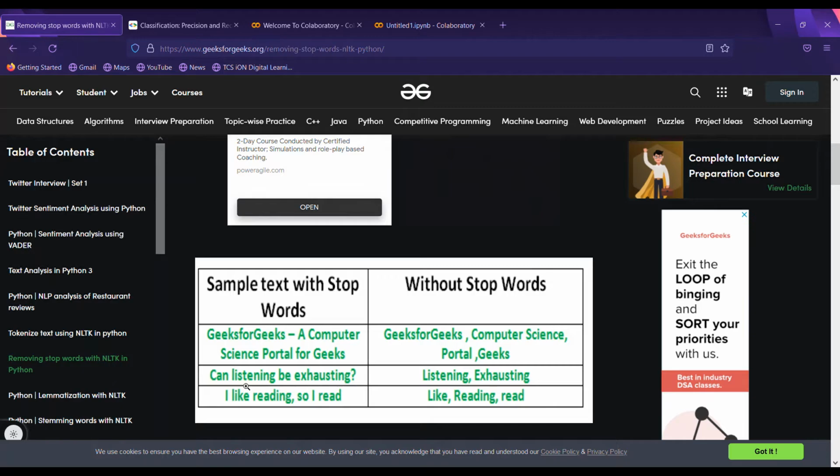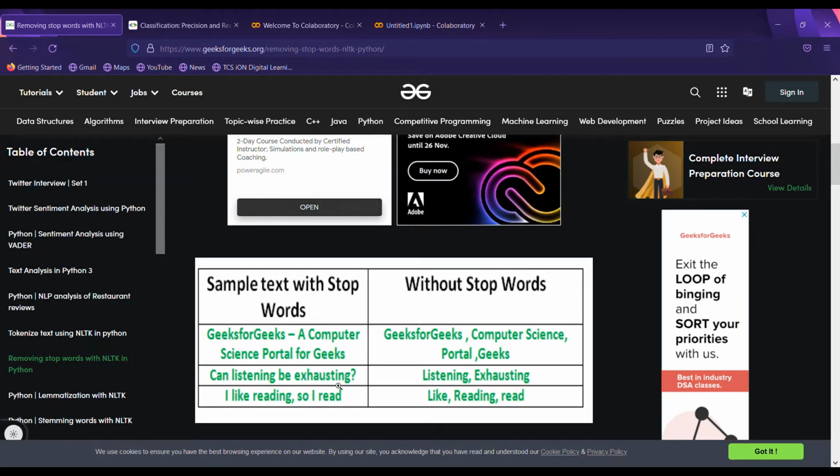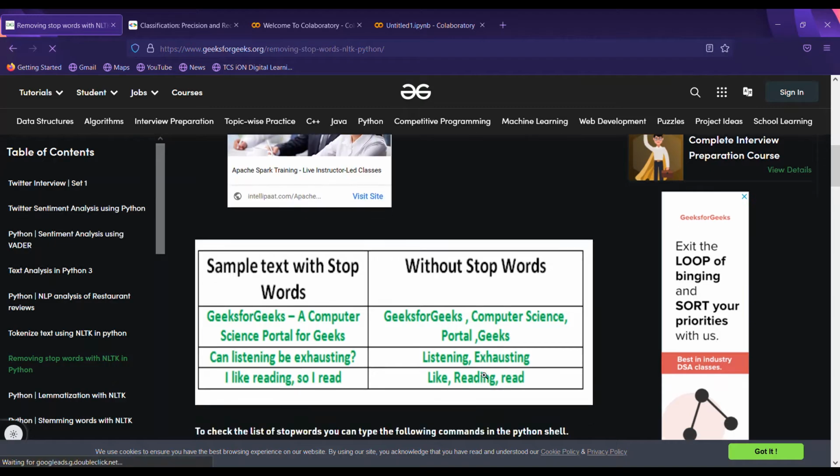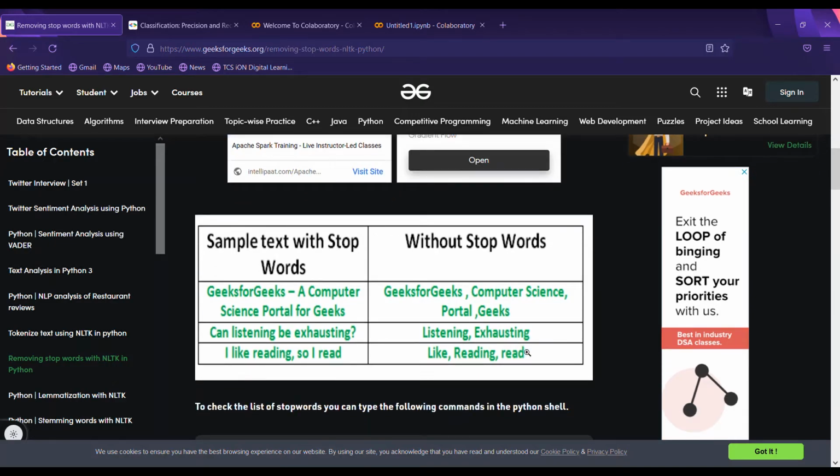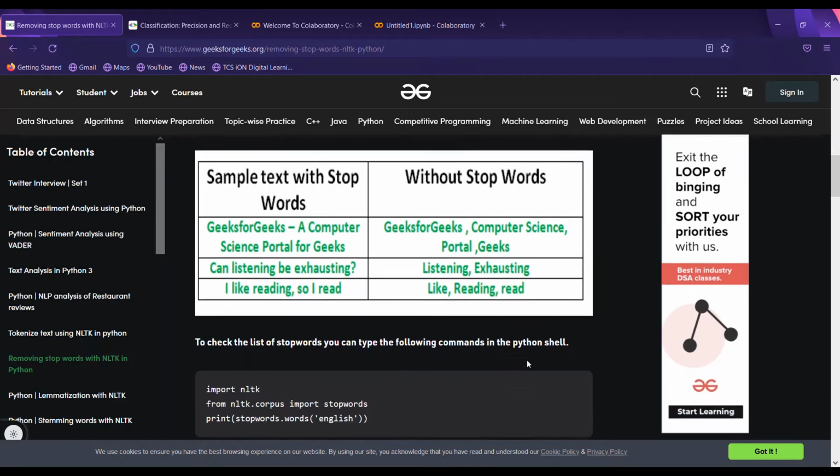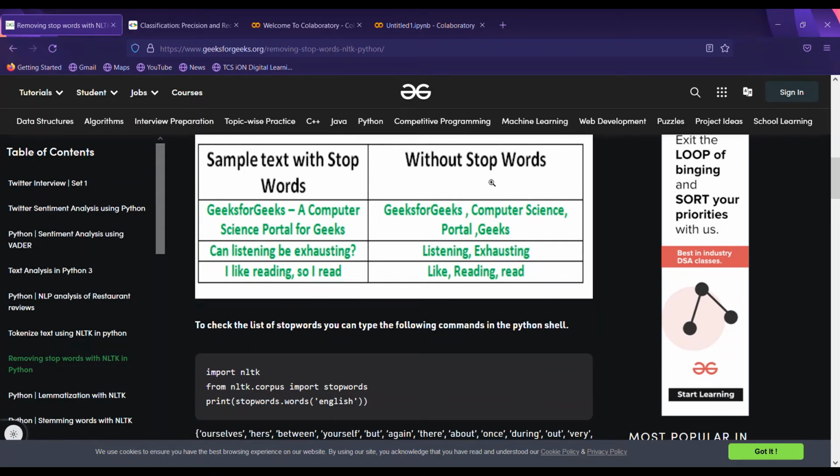Can listening be exhausting? is a second sentence, and it contains words like listening and exhausting left after removing stop words. And the third one is: I like reading, so I read, and without stop words it is: like reading read. This one we consider as text without stop words, alongside the original text.